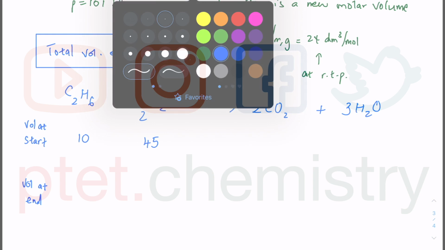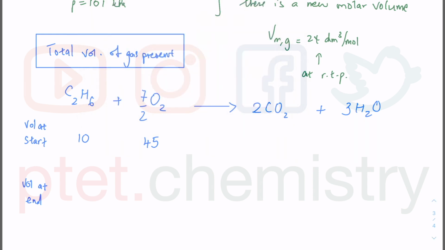So let's get started. This is our mole ratio, 1 to 3.5, because 7 divided by 2 is 3.5. Let's think about what is reacted. If 10 cm cube reacted, then I will have 10 times 3.5, which is 35 cm cube of oxygen required to react with 10 cm cube of C2H6.